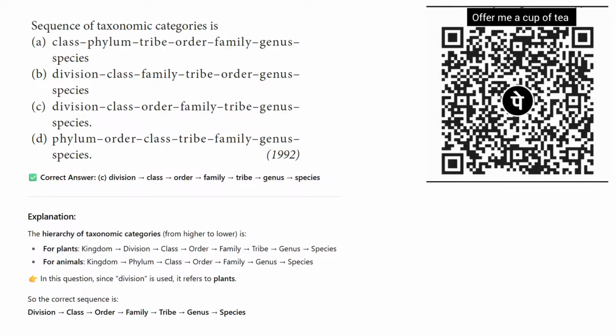In this question, division is used, which refers to plants. So the correct answer is division, class, order, family, tribe, genus, species. That is the end of this question.